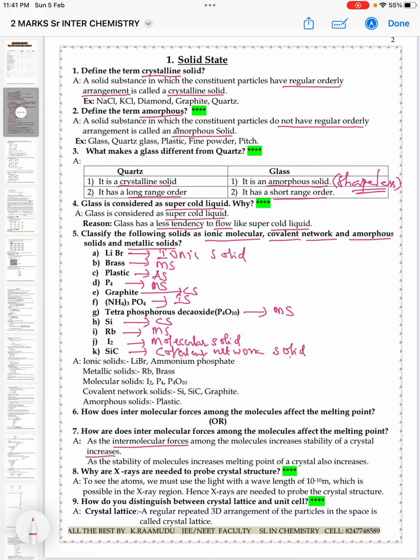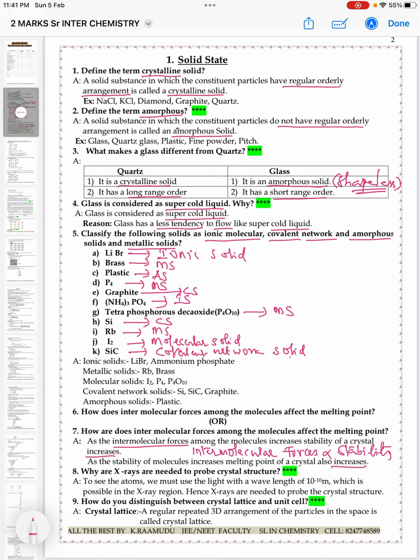So simply, intermolecular forces are directly proportional to stability, you can say. As the stability of the molecule increases, melting point of the crystal also increases.